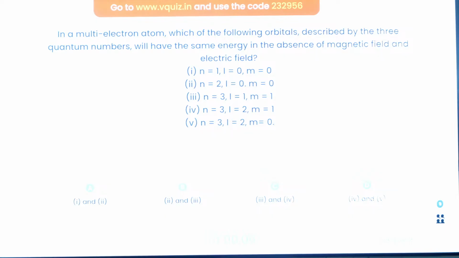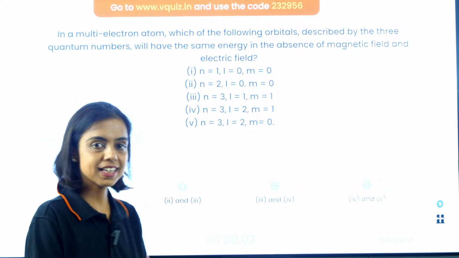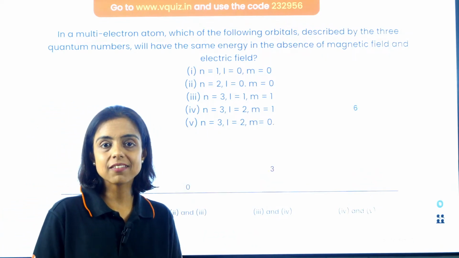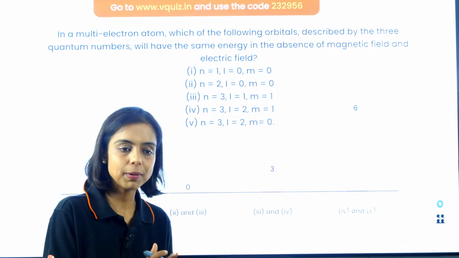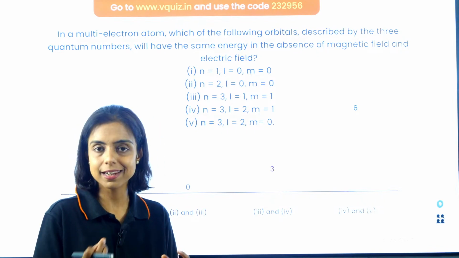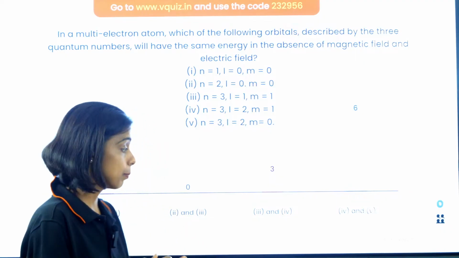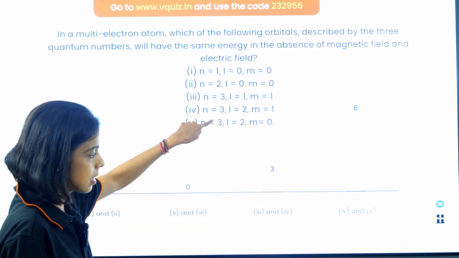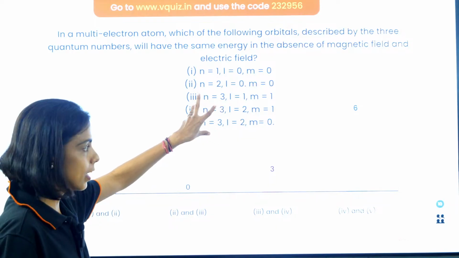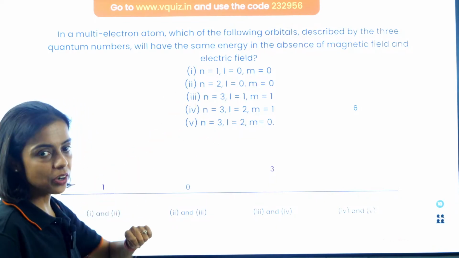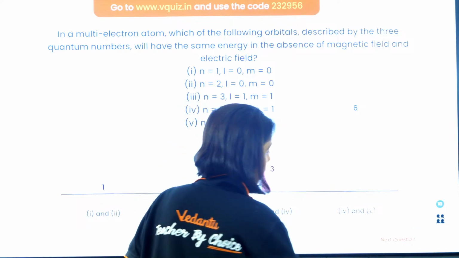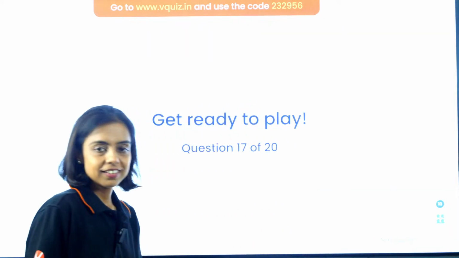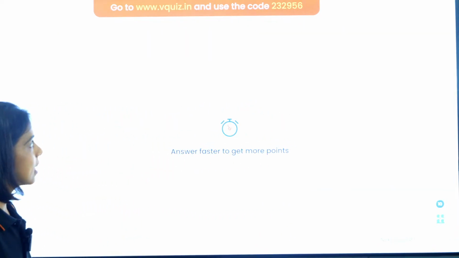So time is up, guys. So how do you find the energy? Two orbitals having the same n plus l value and same n are degenerate. They have the same energy. So what should be the option? n plus l is the same in the fourth and fifth and n is also the same. Same shell, same n plus l value. They are degenerate. That means they have the same energy. So most of you gave the right answer, though C is also marked by many. Next question, guys. Let's quickly see the next question.